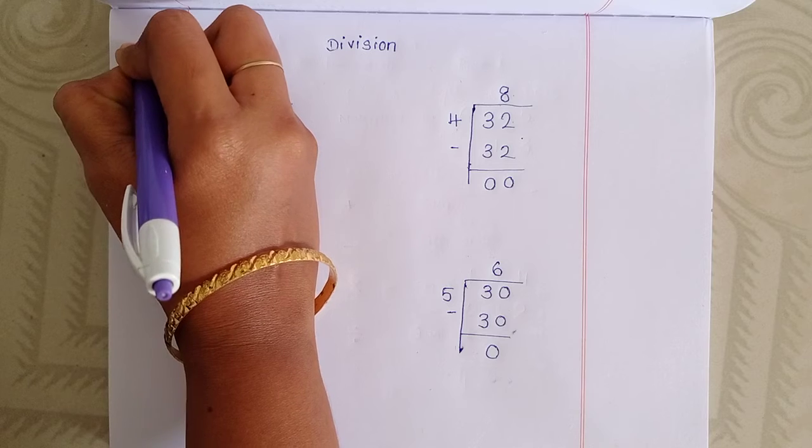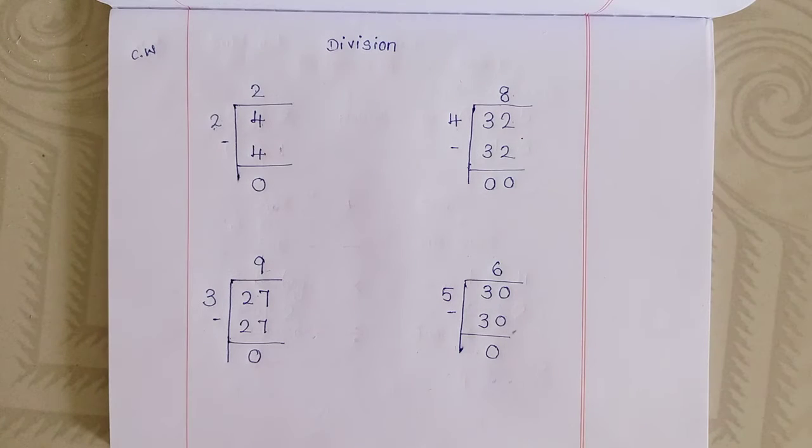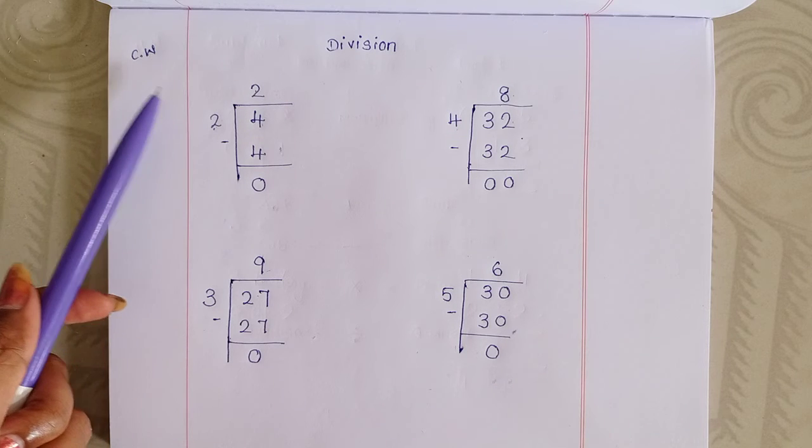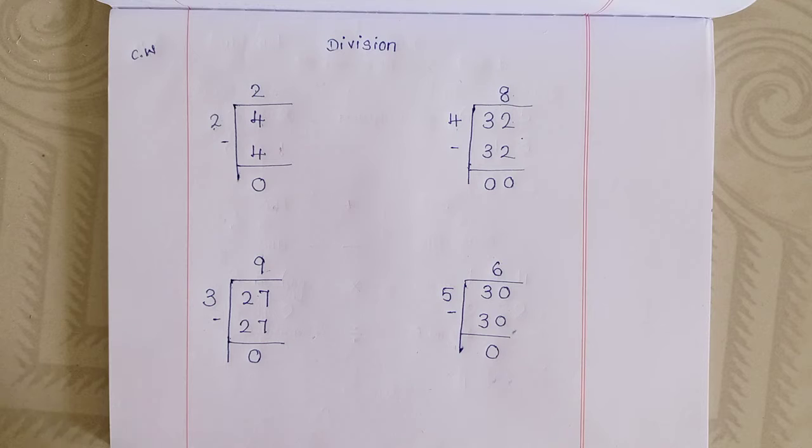Here you should write ClassWork, CW. Here you should write today's day and date. Then you start to write the heading in the middle of the note: Division.